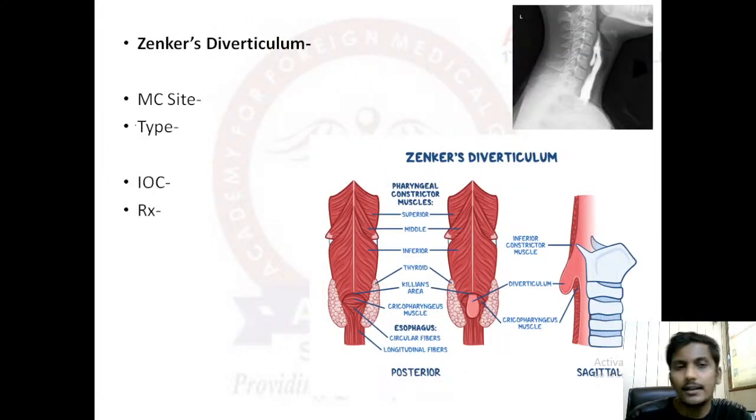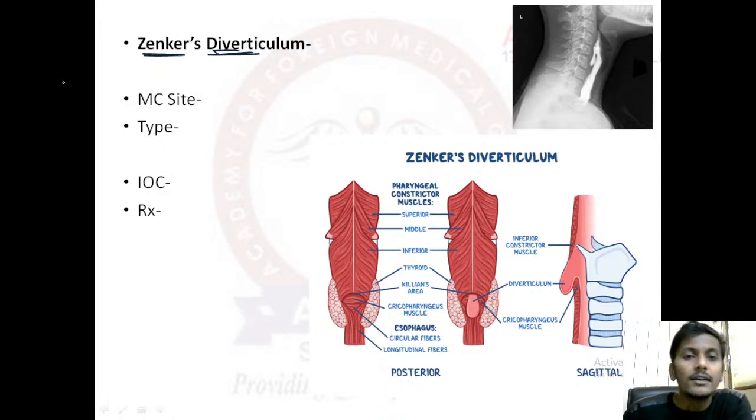Just revising once the important points about Zenker's diverticulum, because again a very important point from surgery. Zenker's diverticulum is one of the hotshot favorite topics, just like achalasia. It is also a hotshot favorite topic of surgery, and it also overlaps with ENT, so I thought to discuss it over here. Okay, so Zenker's diverticulum means what? It is just an outpouching of the esophagus, right? Diverticulum means outpouching of the mucosa. In case of Zenker's, it is outpouching of the esophagus.